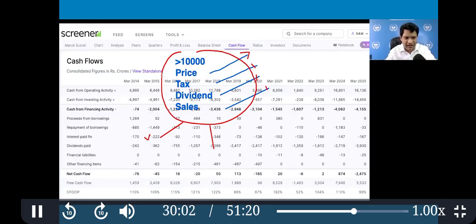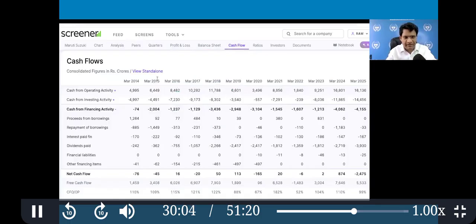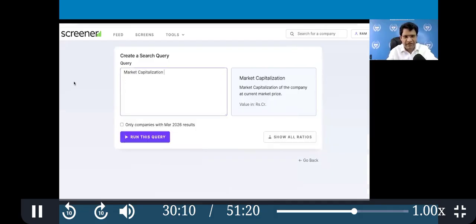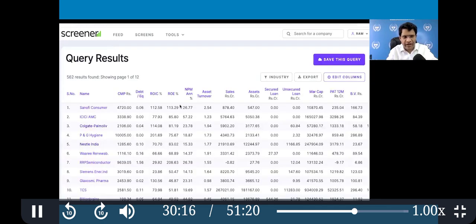make a list. You just go to the screener, run the screener, here. Market capitalization more than 10,000 crore. You are getting 562 companies. You just export, download, and each one of you take 50 companies and do the MPTDS analysis and make a list of which companies are MPTDS positive. So even if you do this quick analysis, you are going to select the good company, because MPTDS criteria is based on high specificity.